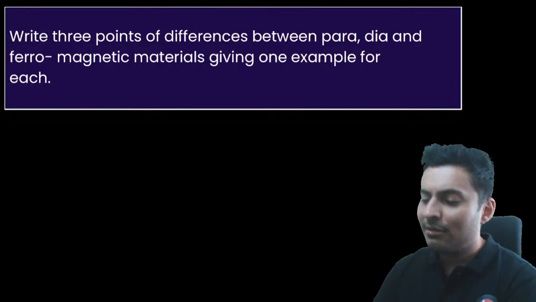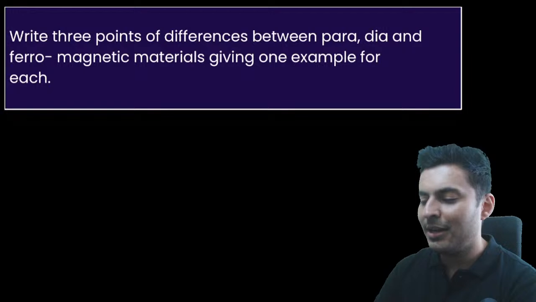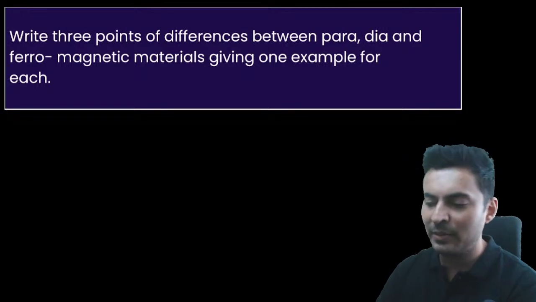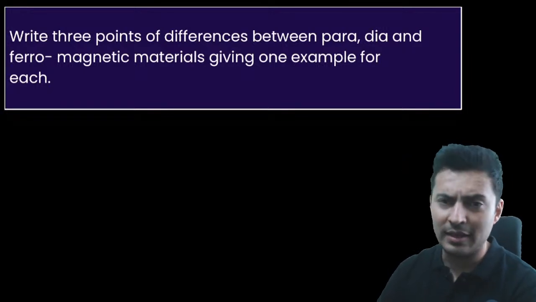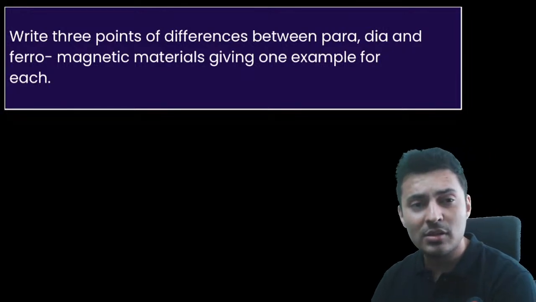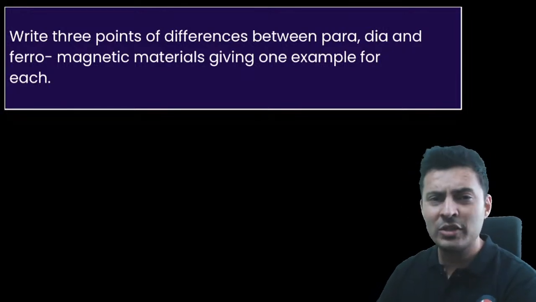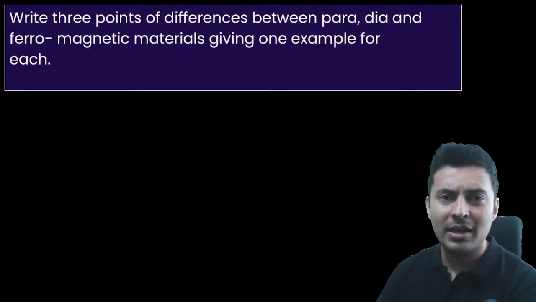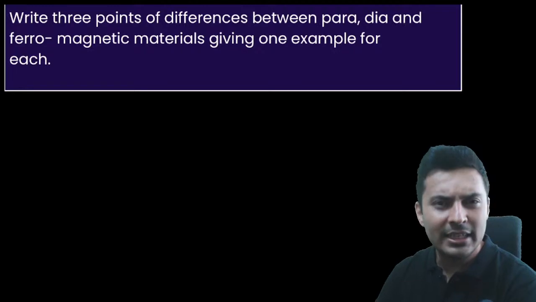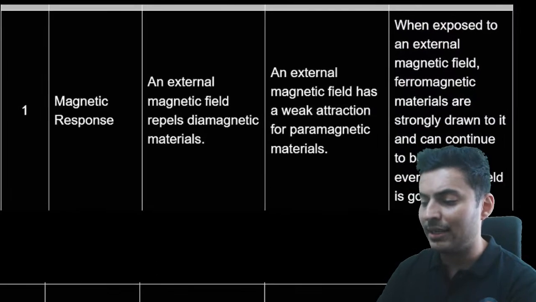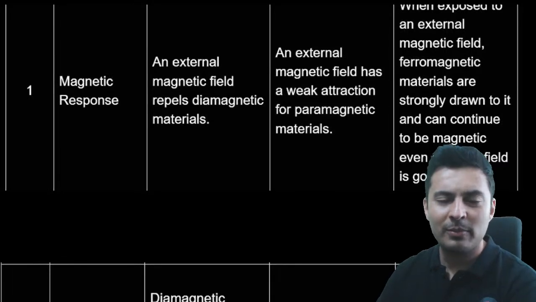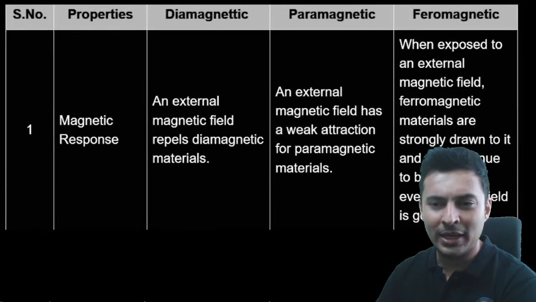Write the 3 points of differences between para, dia, and ferromagnetic materials. Para susceptibility is small positive, dia susceptibility is small negative, ferro it is largely positive. You can give examples of them in the end. Always give examples, and also talk about how dia will repel external magnetic fields, para will weakly attract them, and ferro will strongly attract them. That is one common difference you can put for dia, para, and ferromagnetic.